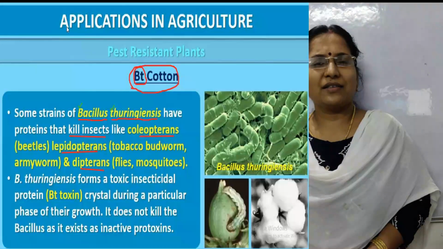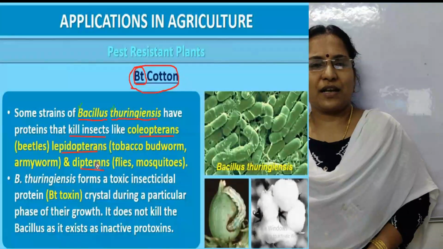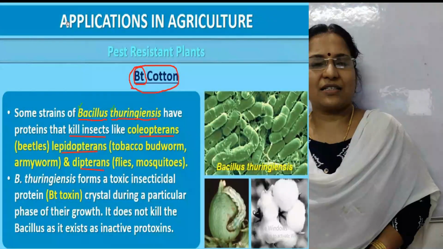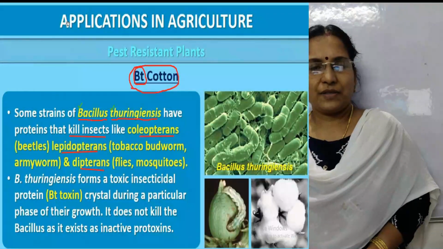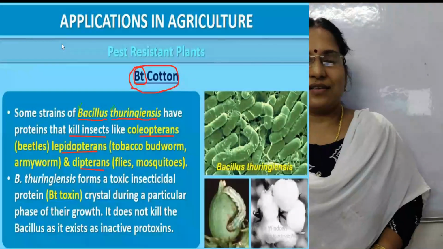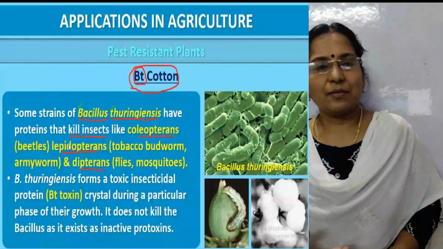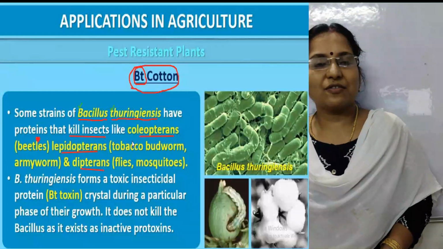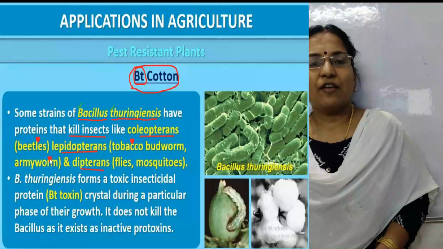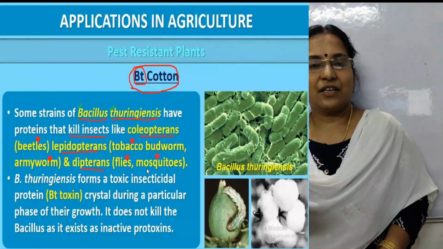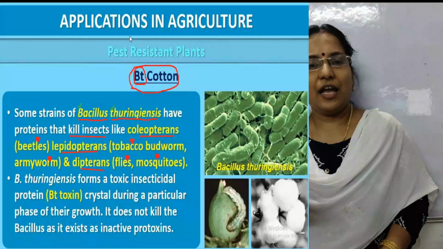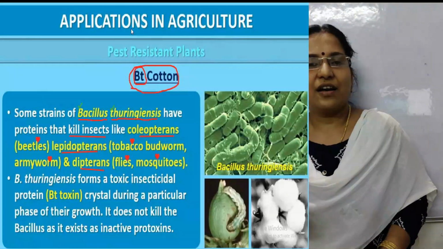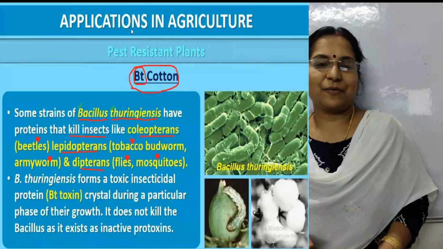Then what do you mean by these different types of coleopterans, lepidopterans, dipterans, etc.? Coleopterans means actually the beetles. Lepidopterans means some examples: tobacco budworm, armyworm, etc. Dipterans means flies and mosquitoes. So the toxin which is present in the Bacillus thuringiensis is able to kill these kinds of pests or insects.